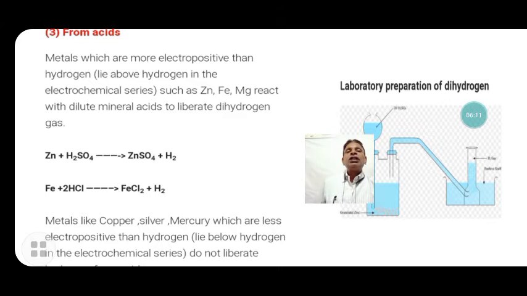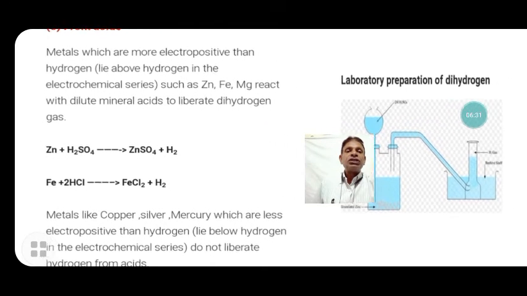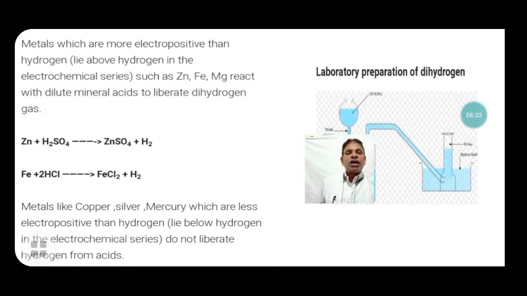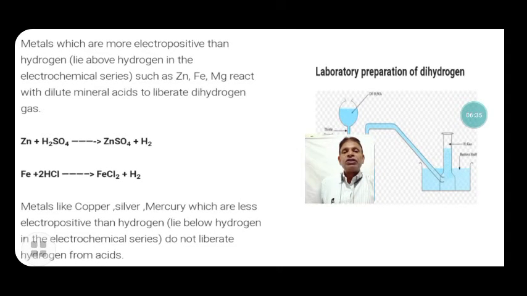Similarly, dilute acids react with metals to form their corresponding salt and evolve hydrogen. Metals which are more electropositive than hydrogen, above hydrogen in the electrochemical activity series, such as zinc, iron and magnesium, react with dilute mineral acids, that is sulfuric acid, nitric acid or hydrochloric acid, to liberate hydrogen gas and form their corresponding salt.